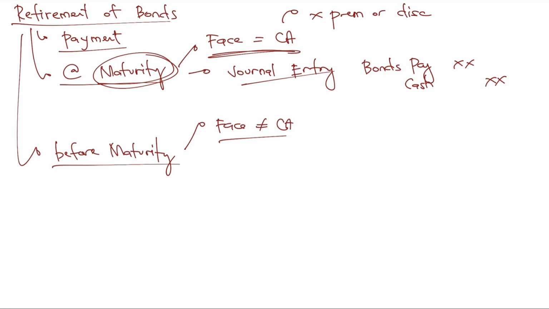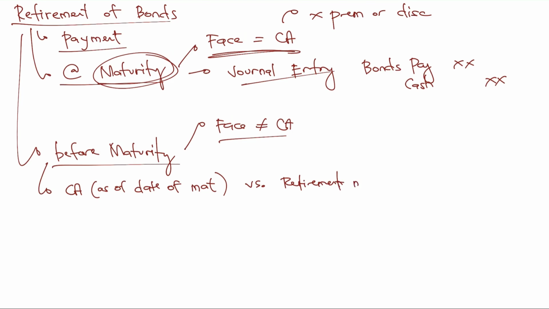So kapag before maturity, sir, anong gagawin natin? Kapag before maturity, computein mo muna yung carrying amount natin as of date of maturity, no? As of the date of maturity. So, kung April 1 ang date of maturity, mag-amortize ka ng 3 buwan. Kung October 1 yan, mag-amortize ka ng 9 months. Okay? And then, i-compare mo yan saan? I-compare po natin yan sa retirement price or kung magkano ba ang ating babayaran, no?